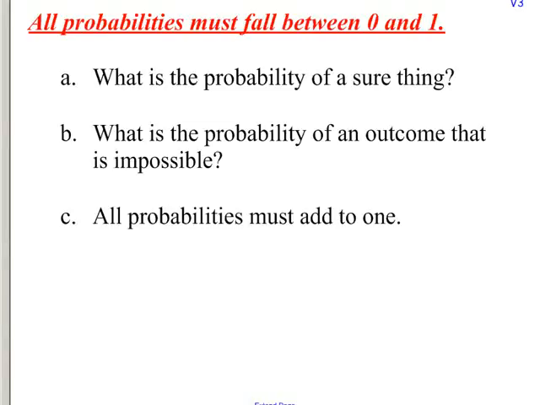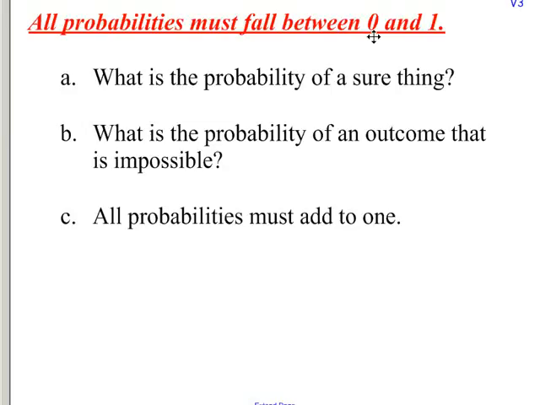Let's discuss a little bit about probability numbers and what kind of things can happen here. One of the key notes that you should have is that all probabilities must fall between 0 and 1. Probabilities are calculated again as fractions like we've been doing. Fractions can be divided on your calculator to get decimals, and those numbers should be between 0 and 1.